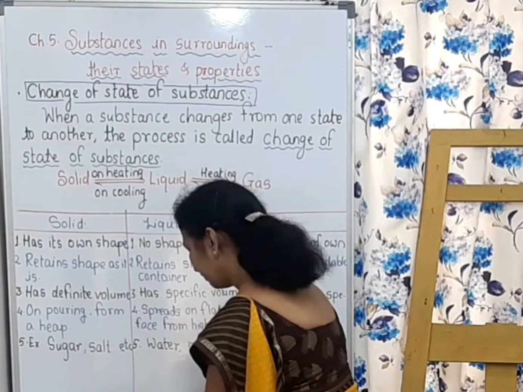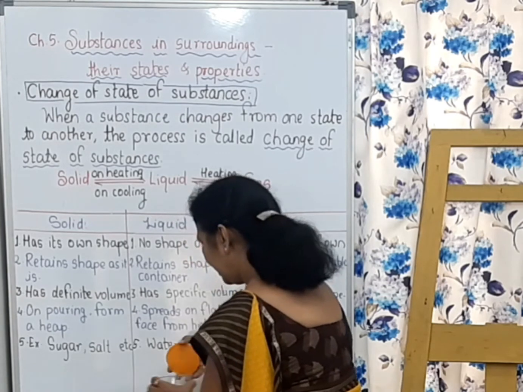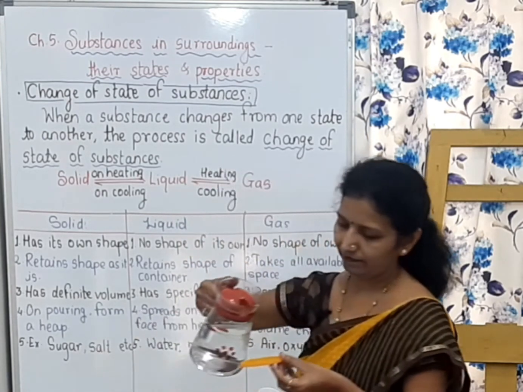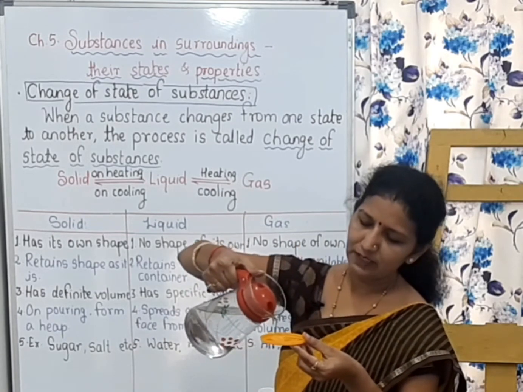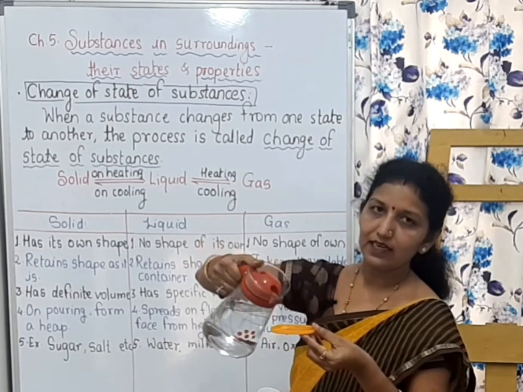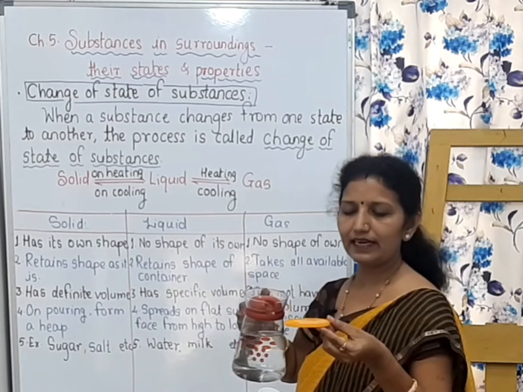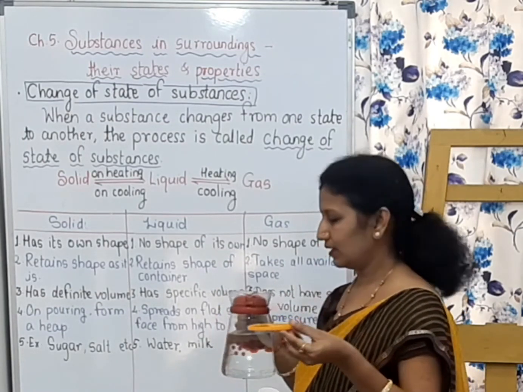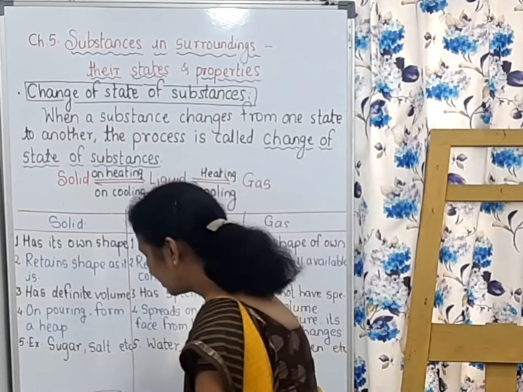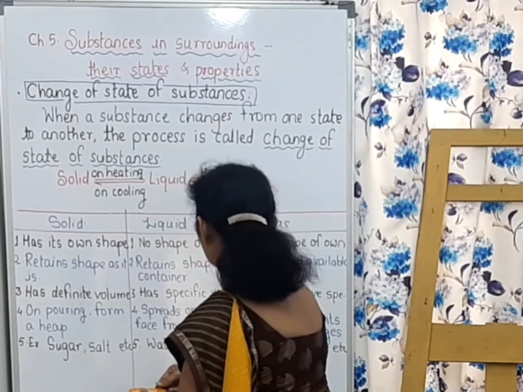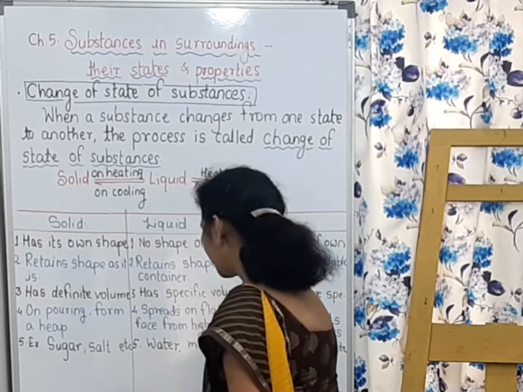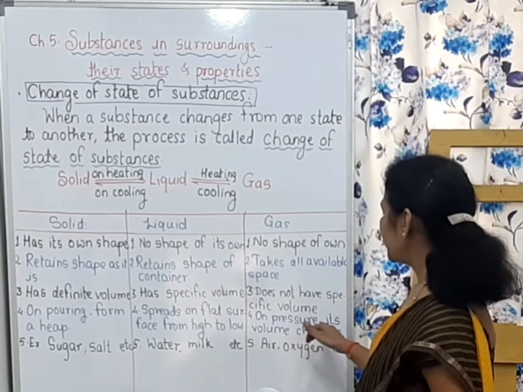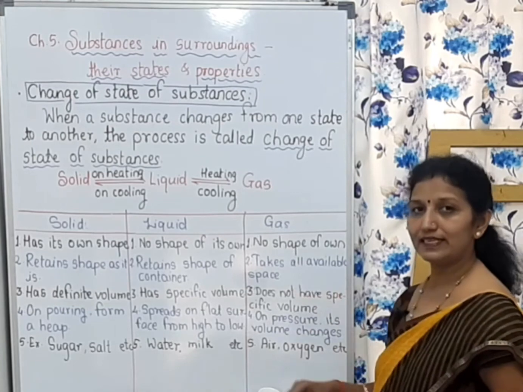See, liquid. If I pour liquid, what will happen? It spreads evenly on the flat surface, and if the surface is inclined, it will go from high to low. Then on pressure, if we apply pressure to the gas, its volume changes.